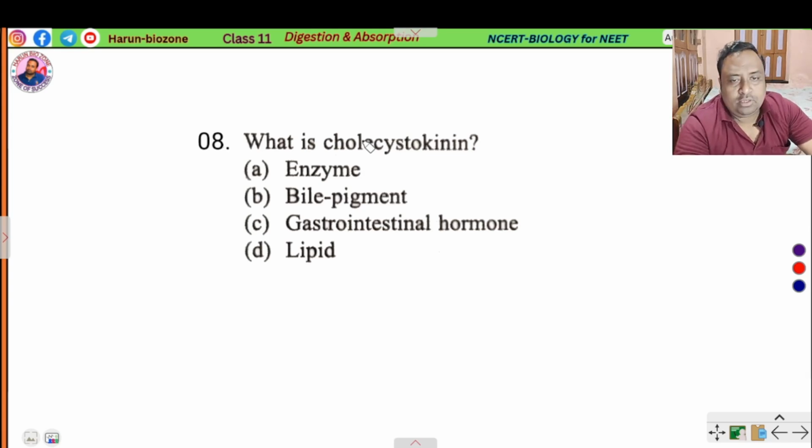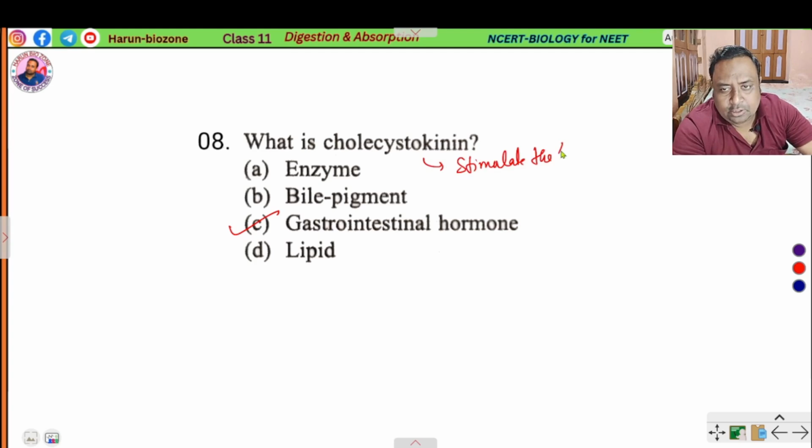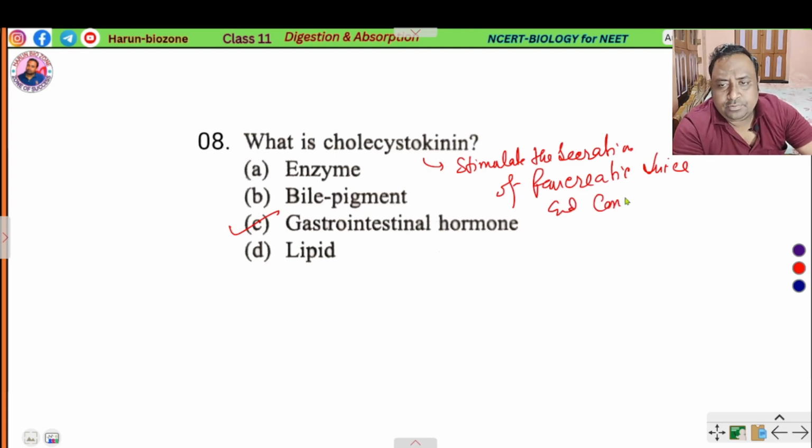It stimulates the secretion of pancreatic juice and contracts the gallbladder to secrete bile salts.